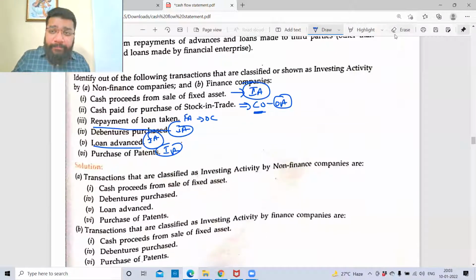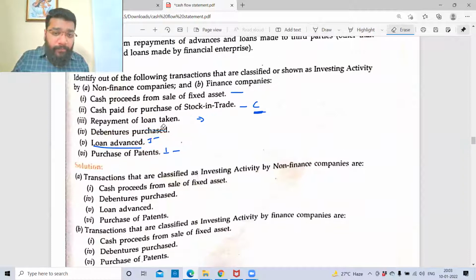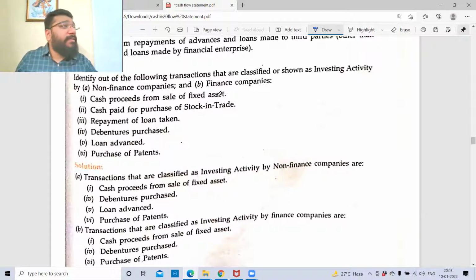Now for a finance company. Cash proceeds from sale of fixed asset: investing activity. As a finance company, let's suppose I want to buy an asset, for example a car, and I'm using that car exclusively for my business. Or let's suppose I want to buy a projector for my office. I'm a finance company, so whatever assets I invest in also count. So whether it is a finance company or a non-finance company, investing in an asset is always investing activity.